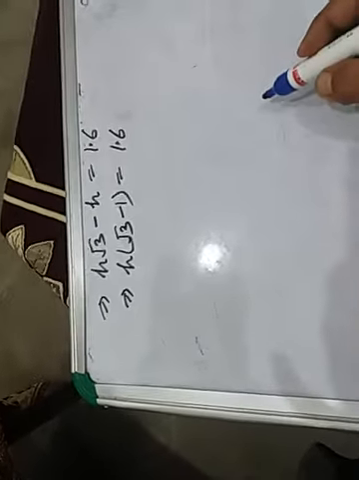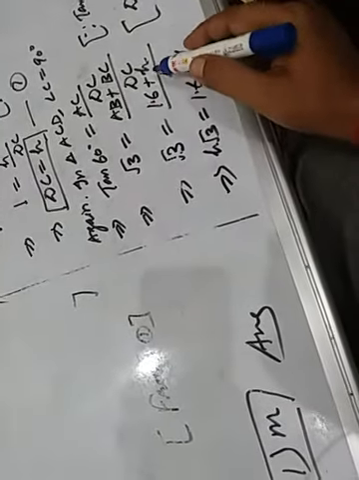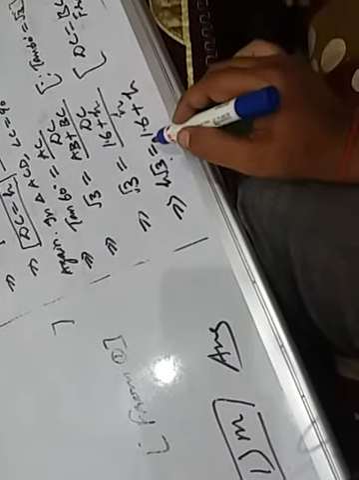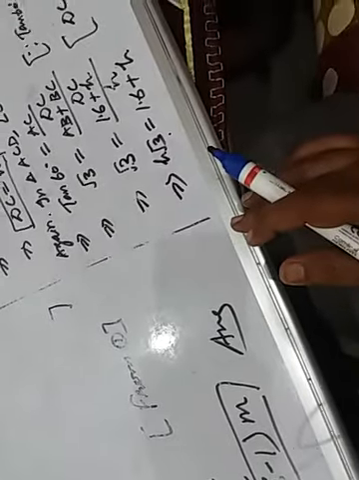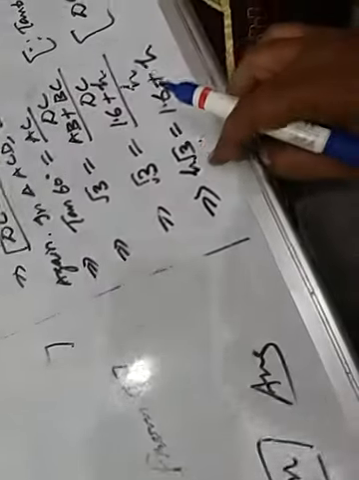Clear children? If any doubt is there, this is tan 60 equal to root 3, and this is AB plus BC upon DC, that is root 3. This is root 3 equals 1.6 plus H, where BC is H. So H root 3 equal to this one. Children, look, H into root 3 minus 1 equal to 1.6. Is there any doubt?